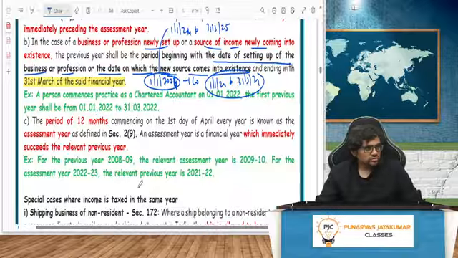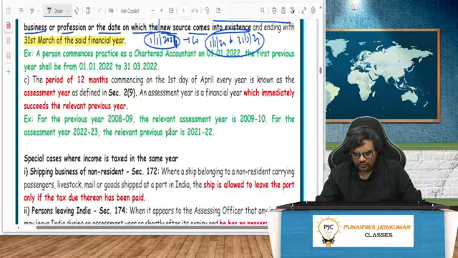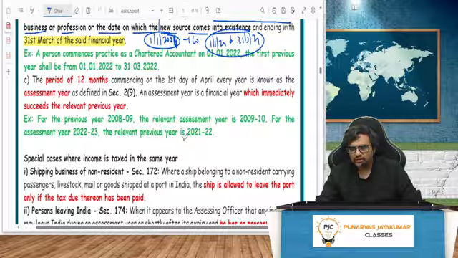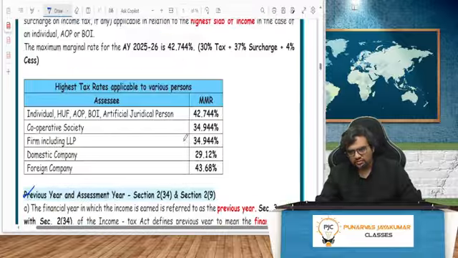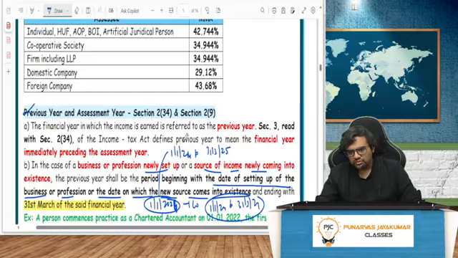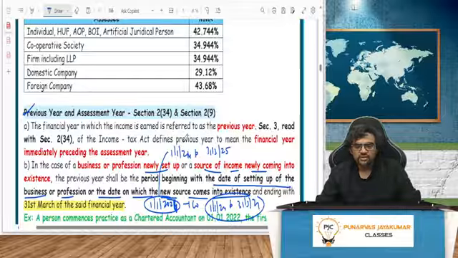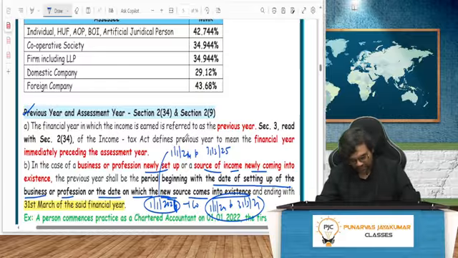Cool. So moving on. Yes, the 12 months will commence on the first day of April and go to the next year. You have seen this. Now, we already know that previous year and assessment year are different. Previous year is the year of the Finance Act, whereas assessment year is the year when the income is assessed. Your examination year will be the assessment year. We have seen that already.